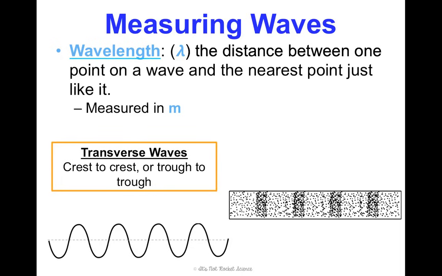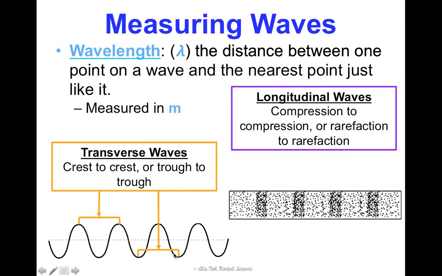In a transverse wave, we're talking crest to crest or trough to trough. So pick the top of a crest and then the next point just like it, the next top of a crest, that's one wavelength. Or the bottom of a trough to the next bottom of a trough, that's one wavelength. On a longitudinal wave, we're going compression to compression or rarefaction to rarefaction. It doesn't matter, just pick a point and then find the next one just like it, and that will give you a wavelength.